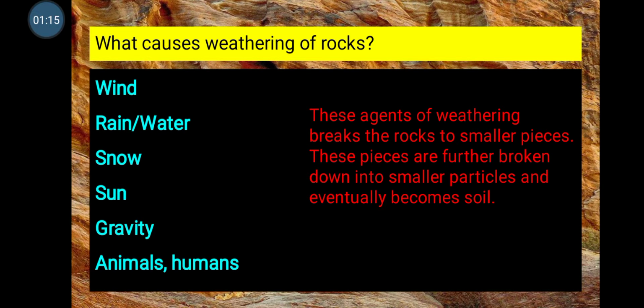What causes weathering of rocks? Wind, rain or water, snow, sun, gravity, animals, humans. These are also called agents of weathering. These agents of weathering break the rocks into smaller pieces. These pieces are further broken down into smaller particles and eventually they become soil.